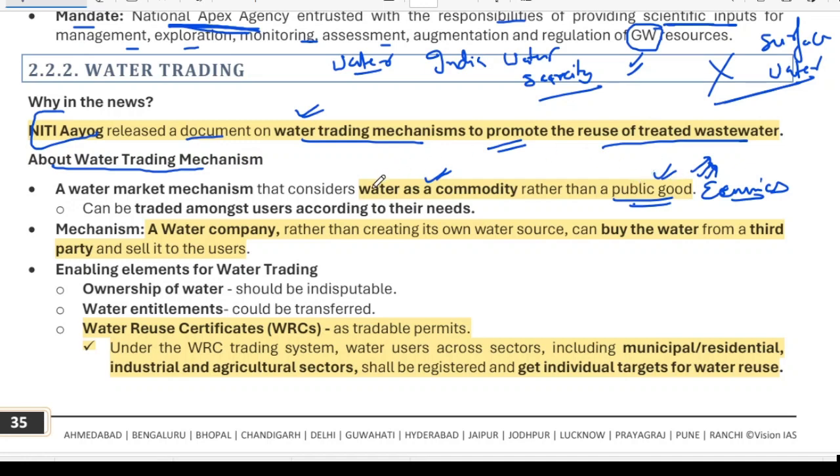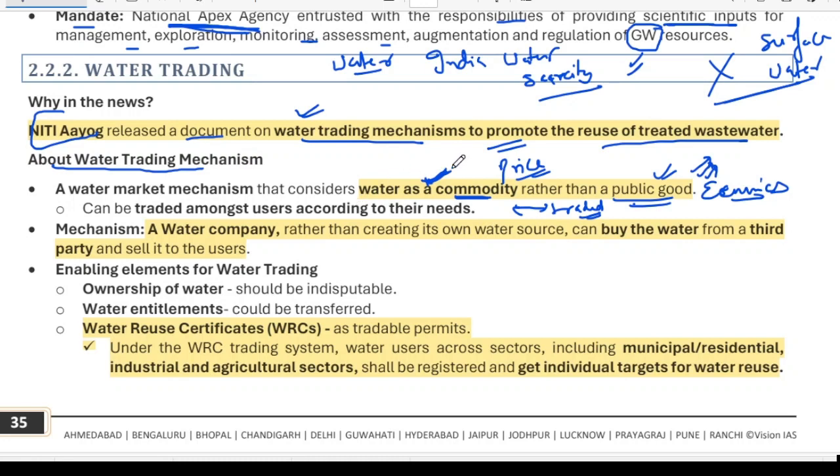But if something is a commodity, then only those who can afford it can get it. So if a thing becomes a commodity, it has a price, and then it can be traded easily. So water will now become a tradable commodity.